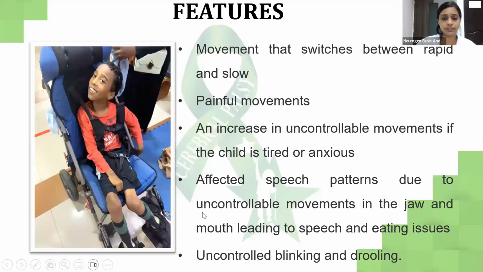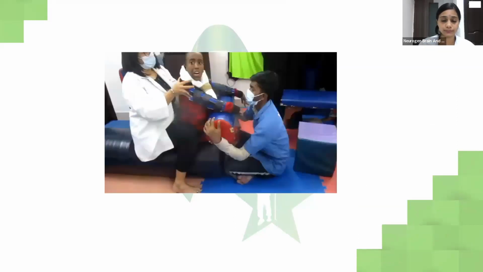Now let's come to the features. Movement that switches between slow and fast is painful and not in the child's control. If the child is anxious or tired, they might go into dystonia more often. And there is uncontrolled blinking or drooling. Even the muscles for chewing and swallowing are affected because there is dystonia in those muscles also.